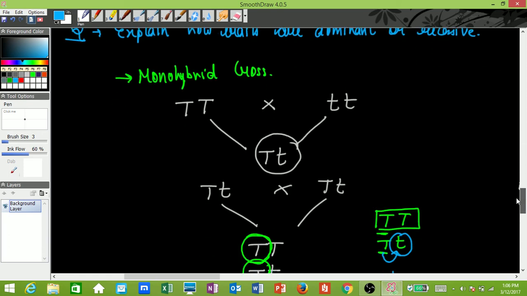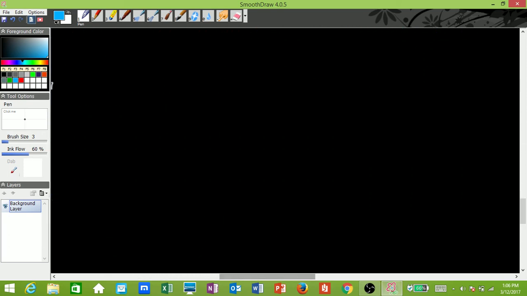Now, Kshitij has asked me a very good question, and that question is: how can we say that a change in DNA brings about a change in the genes? Sorry, a change in gene brings about a change in DNA. That's a very, very important question. Okay. Now, you know that DNA stands for deoxyribonucleic acid.